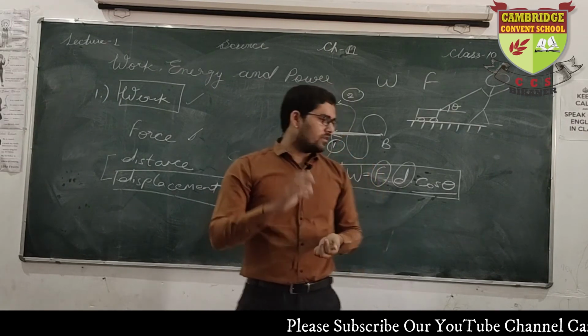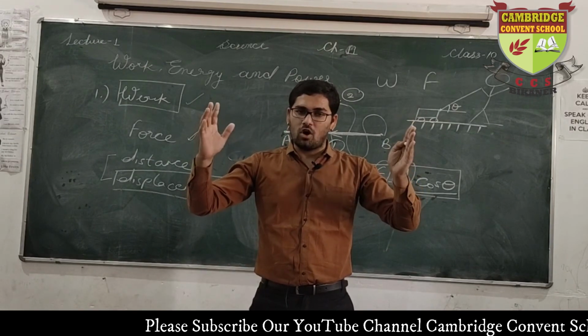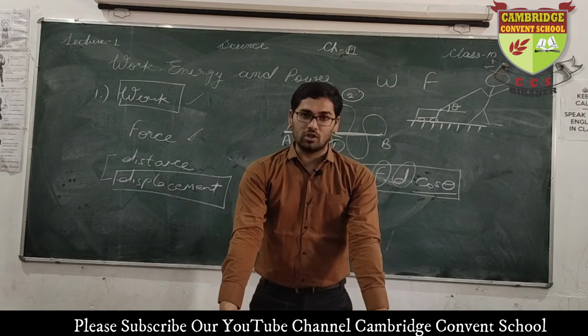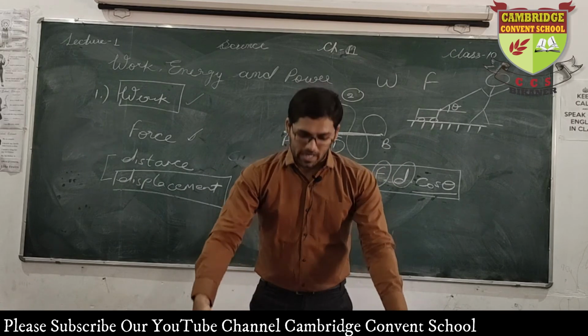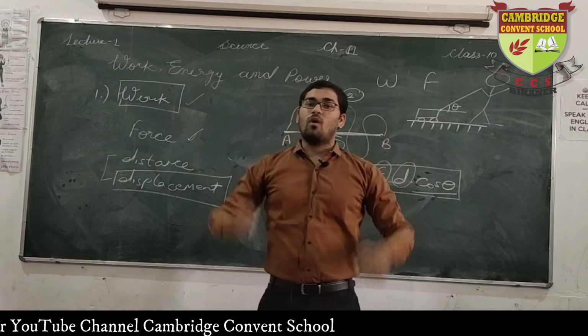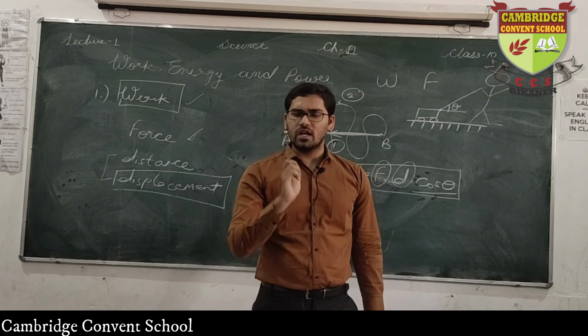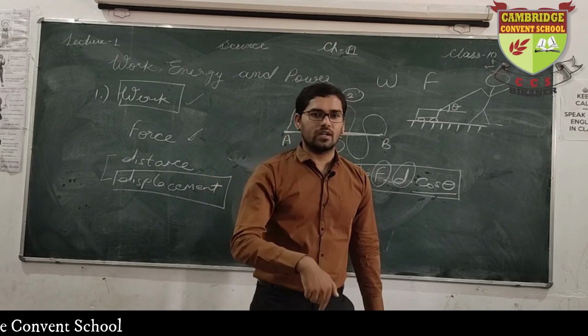For example, I have a big weight of luggage lying there on the platform. What will I do? I will put that weight on my head. Clear? What I just did. You know how gravity works. It always applies force in the downward direction.